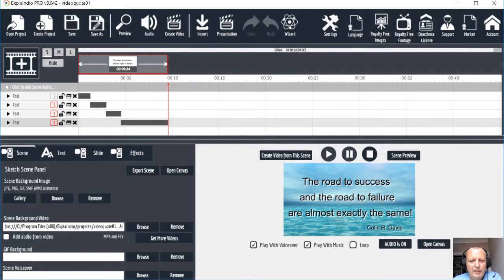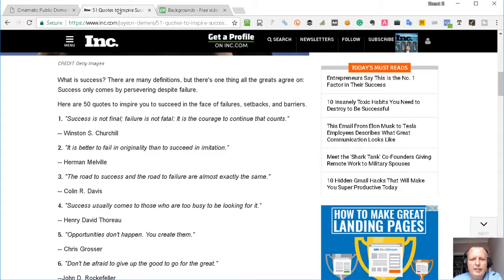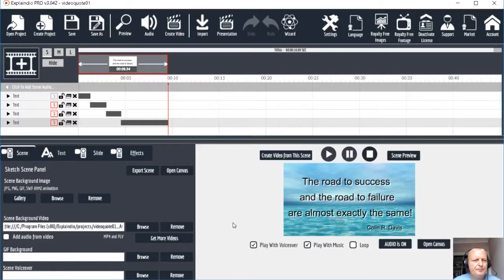Let's look for a quote then online to use. And what I did, I just went to Google and did a search for famous success quotes, and this was the first link. And I looked at this one here. The road to success and the road to failure are almost exactly the same, and it seems to divide nicely into 3 lines. So the first line would be the road to success. Let's copy that then, Control C, and go over to Explaindio.